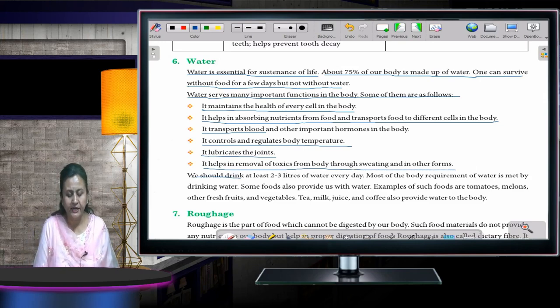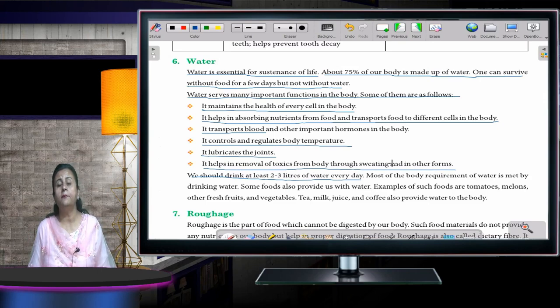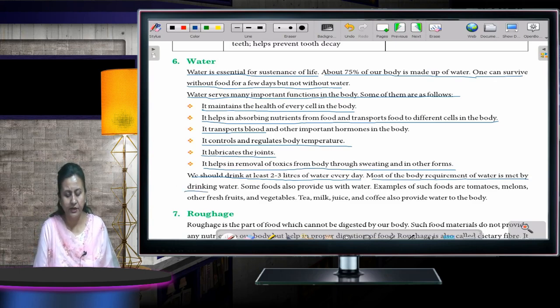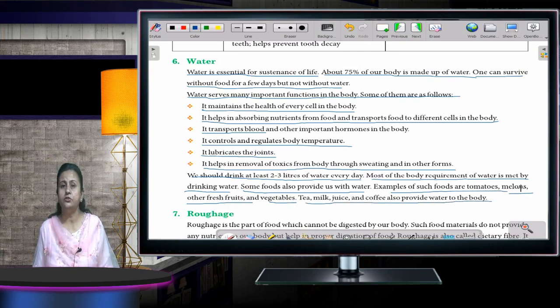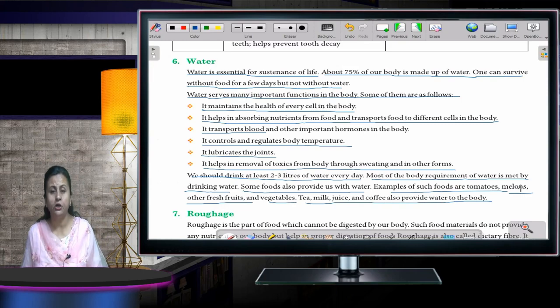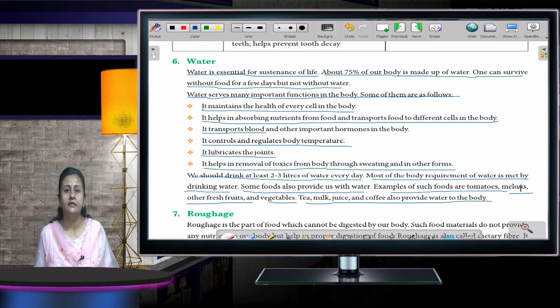We should drink at least 2 to 3 liters of water per day. Most of the body requirement of water is met by drinking water. Some food also provides us with water. Examples of such food are tomatoes, melons and other fresh fruits and vegetables. Okay. Tea, milk, juice and coffee also provide water to the body. Okay. Now we'll talk about the last component, that is roughage.